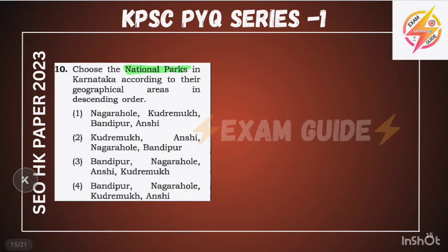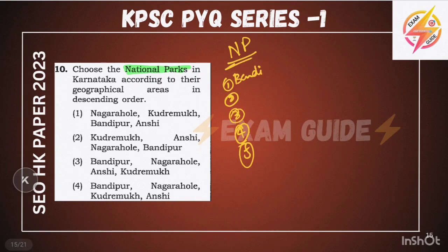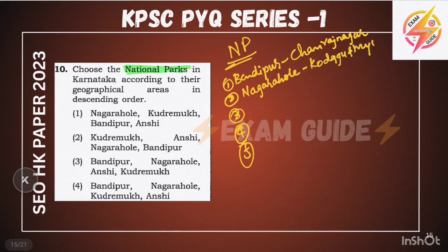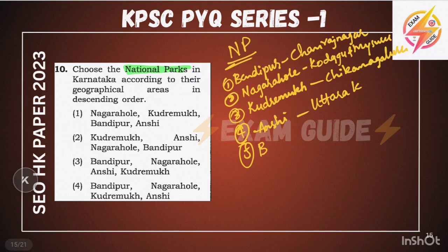The next question is related to national parks. We will see how many national parks are there in Karnataka. There are 5 national parks. The first one is Bandipur National Park. It is in Chamarajanagar district. The next one is Nagarhole. It is in Kodagu and Mysore district. And Kudremukh is in Chikkamagaluru, Anchi in Uttara Kannada, and at last is Bannerghatta in Bangalore.